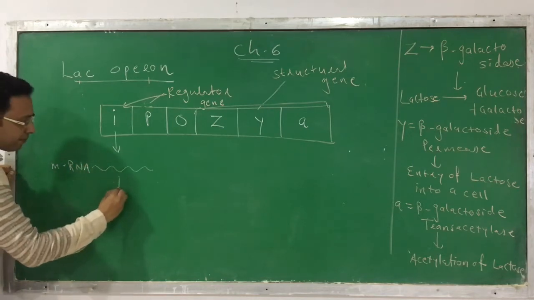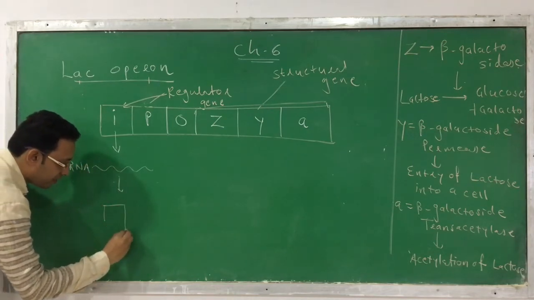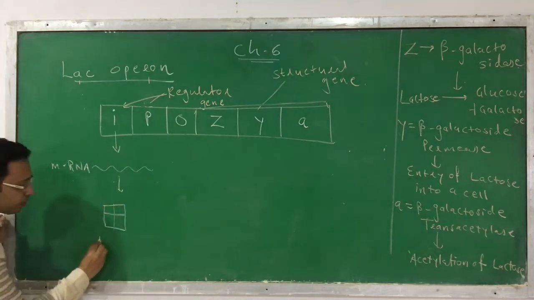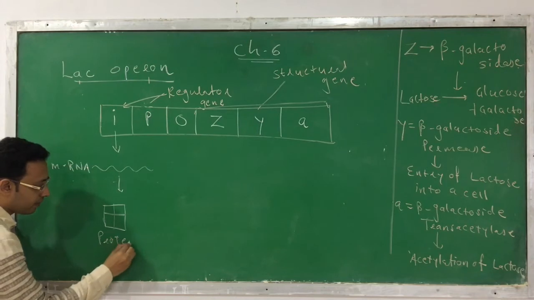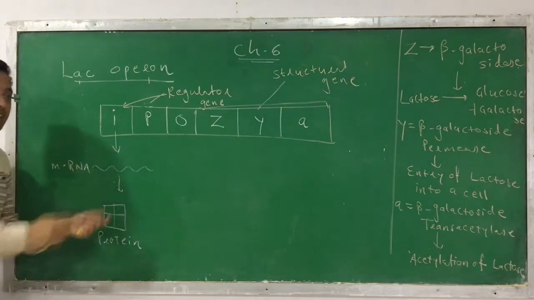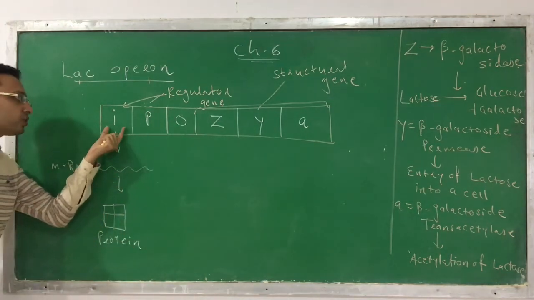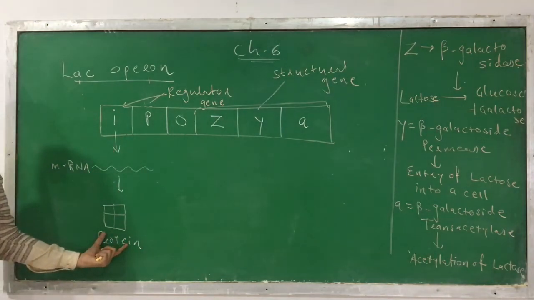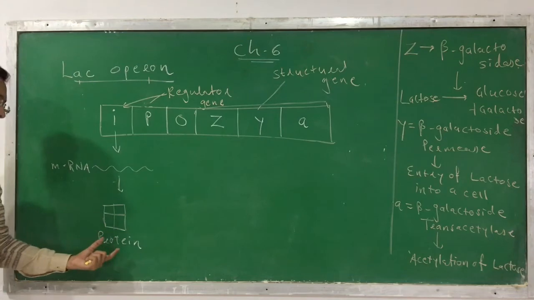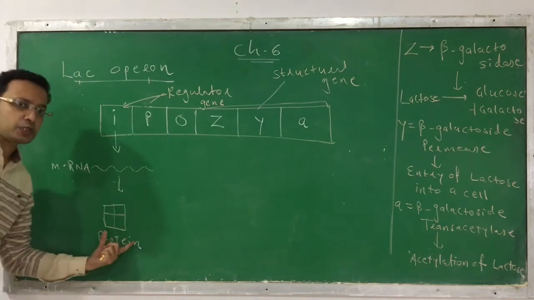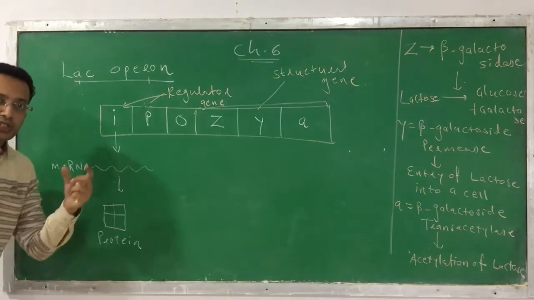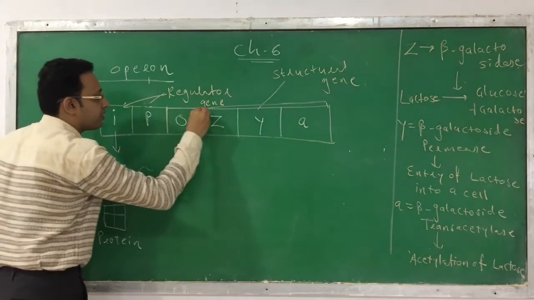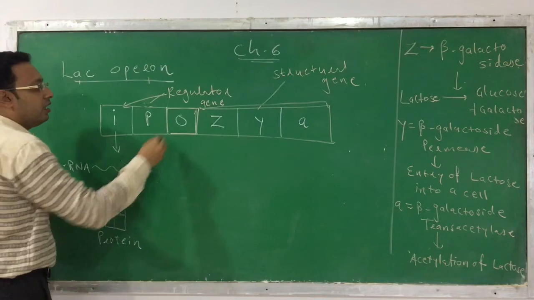Now from this mRNA, the protein is produced, which is tetramer in nature. Always this tetramer protein is produced due to this I gene, because it is constitutive in nature. When this tetramer protein is produced, if you see its structure, it can easily bind with the operator gene.